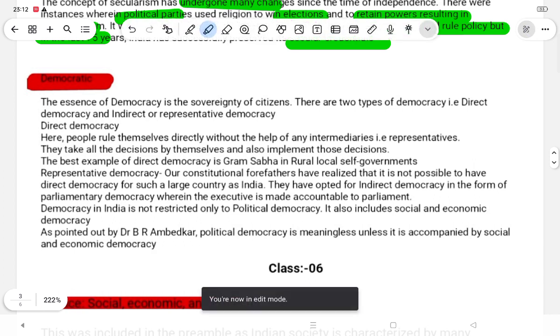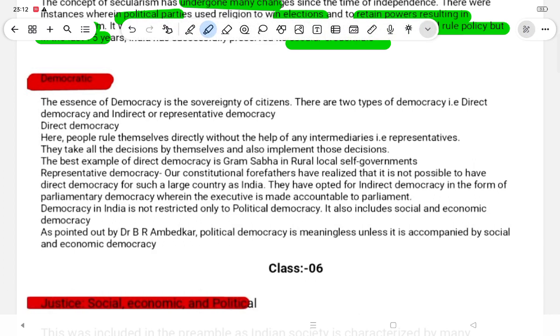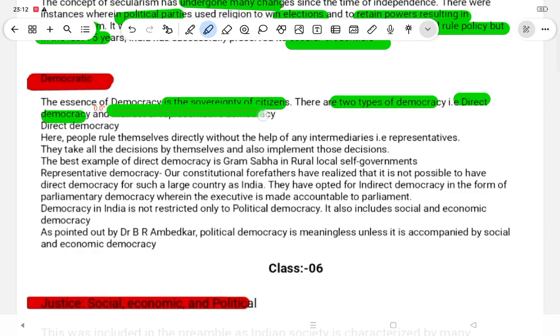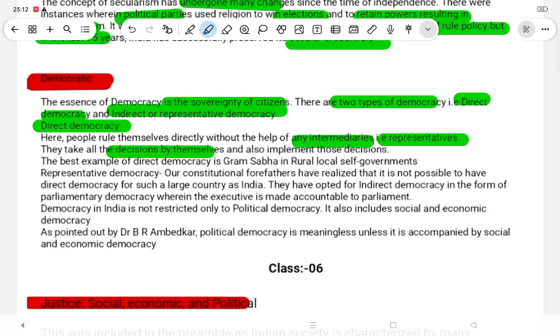Democratic. The essence of democracy is the sovereignty of the citizen. There are two types of democracy: direct democracy or indirect representative democracy. In direct democracy, the people rule themselves directly without the help of any intermediaries. In representative democracy, representatives take all the decisions by themselves, and they also implement those decisions. The best example of direct democracy is the Gram Sabha in rural and local self government. Now the representative democracy.